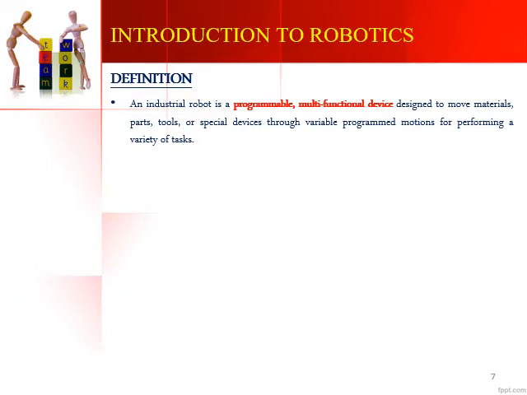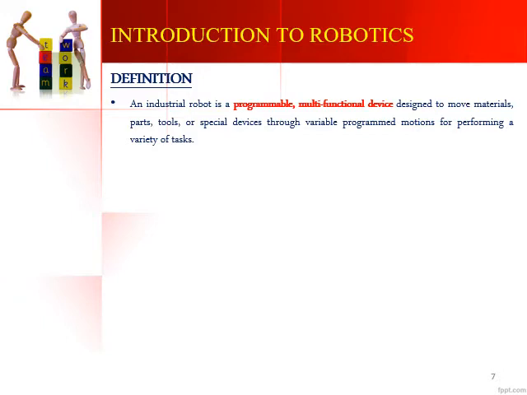So now let us look at the introduction to robotics. If you look at the definition of robots, an industrial robot is defined as a programmable multifunctional device which is designed to move materials, parts, tools or special devices through variable programmed motions for performing a variety of tasks.